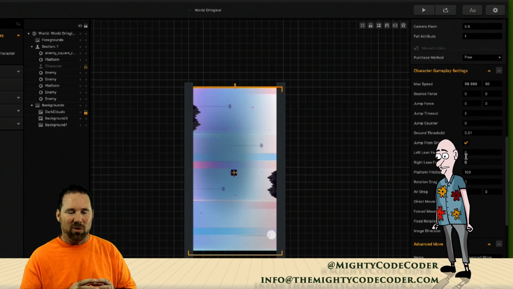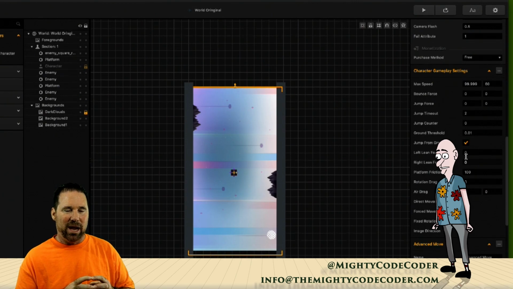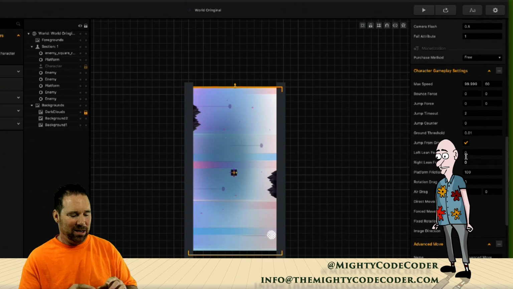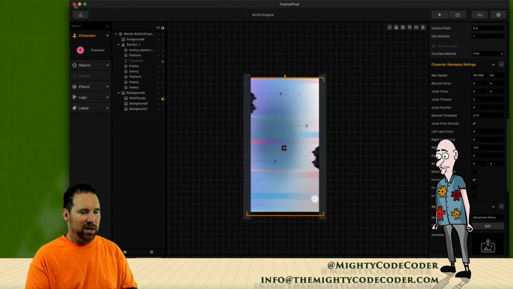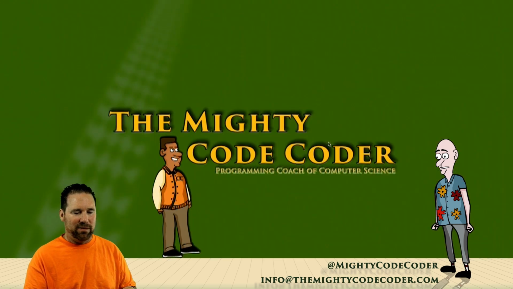All right, so I'm going to go out of glitch and go into another game template called Jetpack. All right, so let's do that now. I'm going to go ahead and close this one. I will not save the changes, and I will go ahead and start Build Box again.